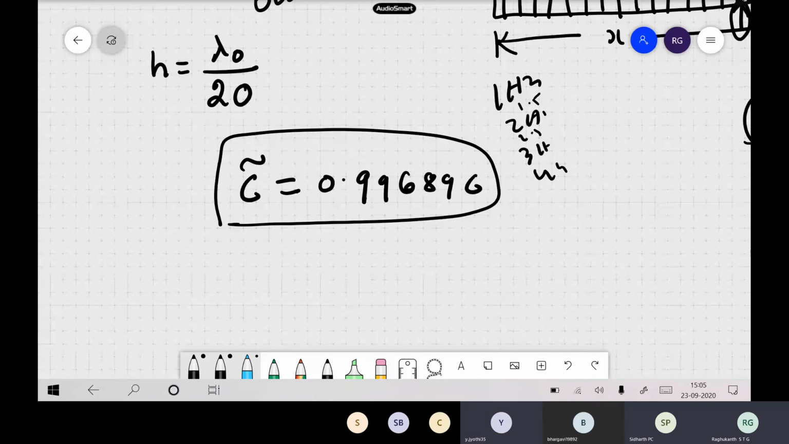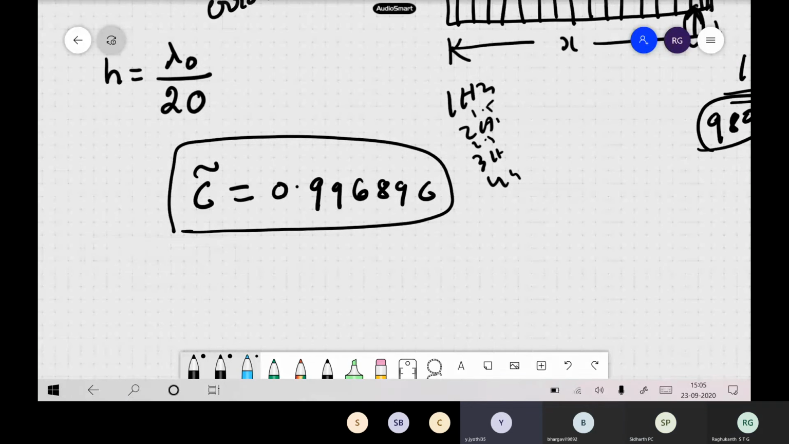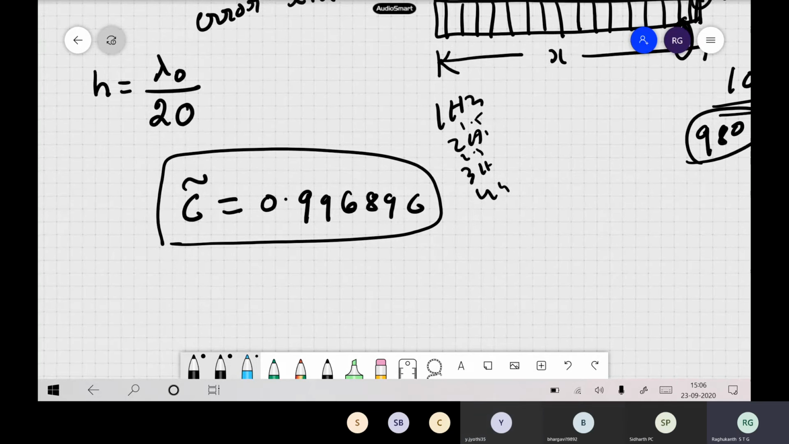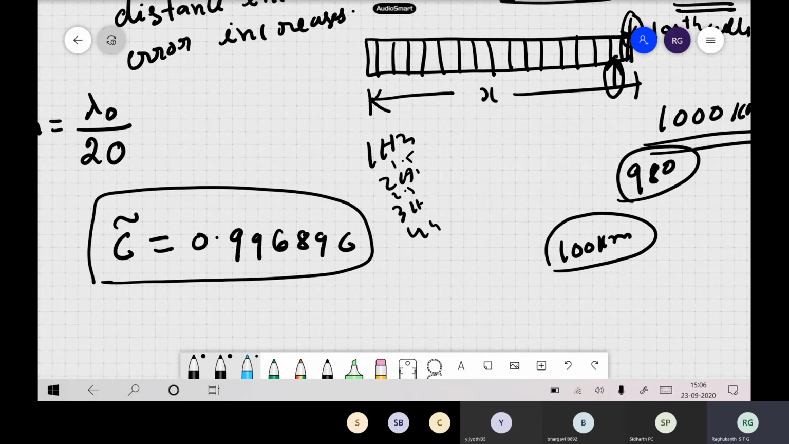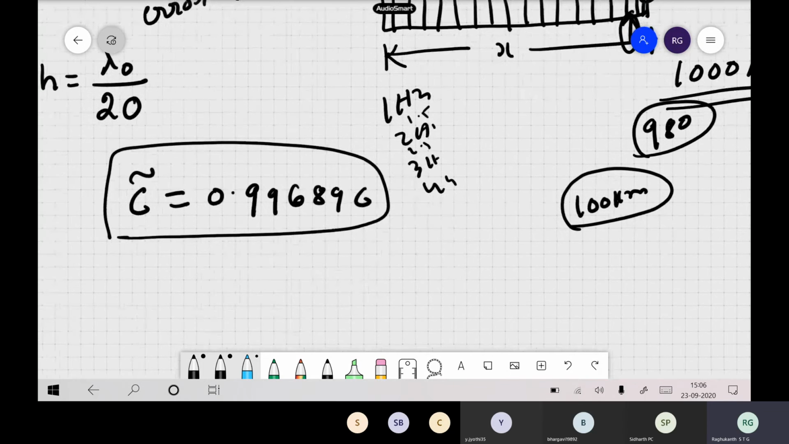As we take more number of points, error decreases. No, error is fine, but what is happening? That is not the physical interpretation. The physical interpretation is, if it is 100 cells or 100 kilometers, in reality the wave should have arrived at 100 kilometers. But now in your numerical scheme, the wave will not come at 100 kilometers.